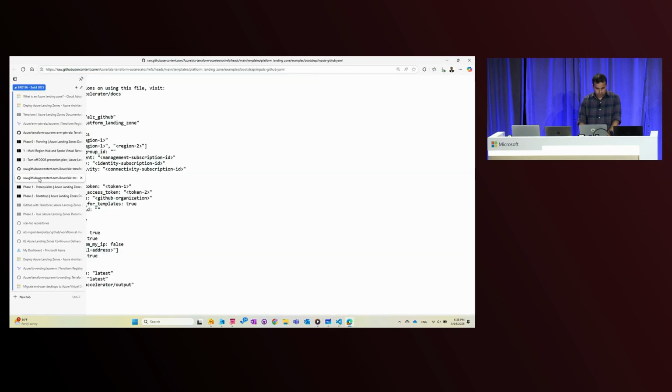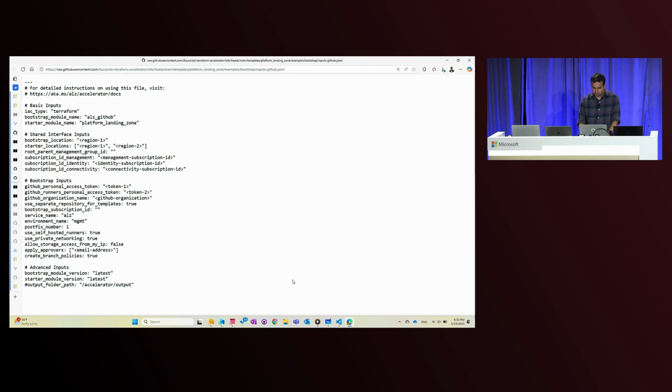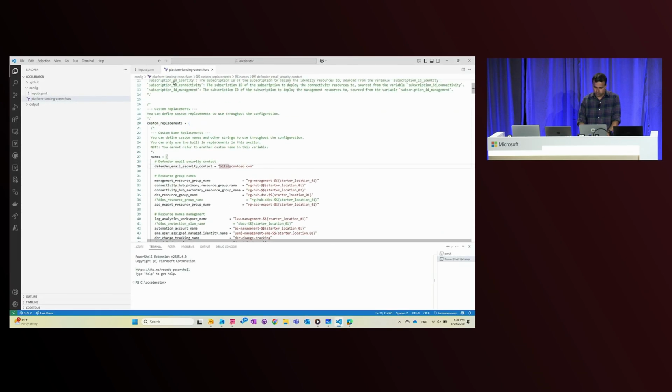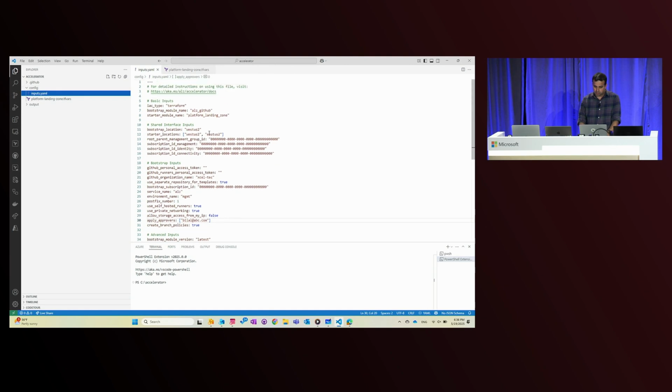Once you've got these two files, the next thing you want to do is open up your Visual Studio Code and have both of your files ready at hand. For example, you can see me indicating that I'm doing multi-region, which means two regions. So I'm saying do a deployment in West US 2 and East US 2. I'm going to provide my subscription details over here, my management group and subscription details, and customize this file based on my Bootstrap requirements.